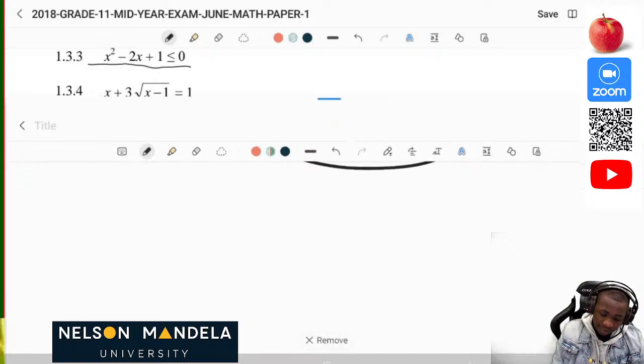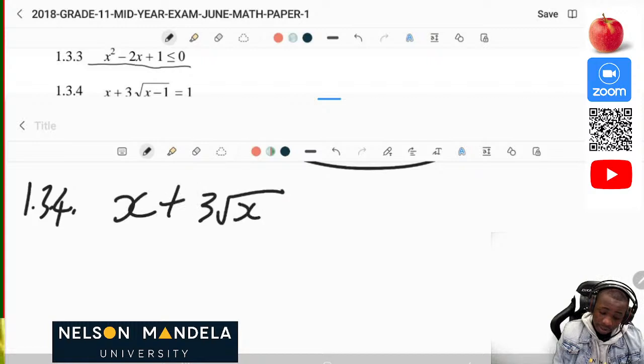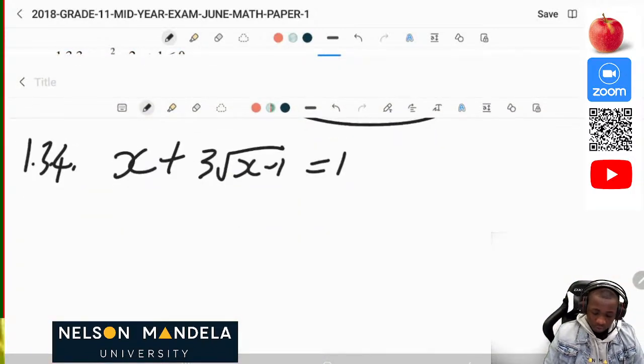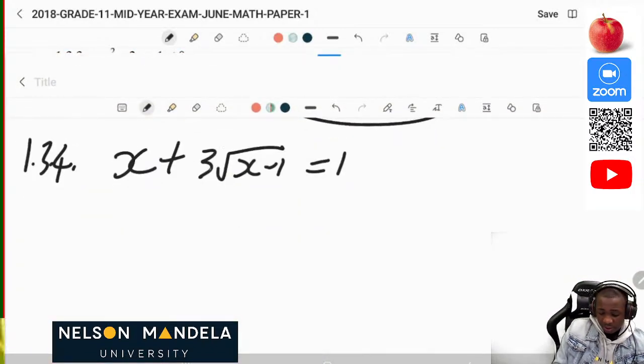Okay, great. Now 1.3.4, we are given x plus 3 square root of x minus 1 is equal to 1. So now let's solve. Let's transpose x to that side. So 3 square root of x minus 1 is equal to 1 minus x.